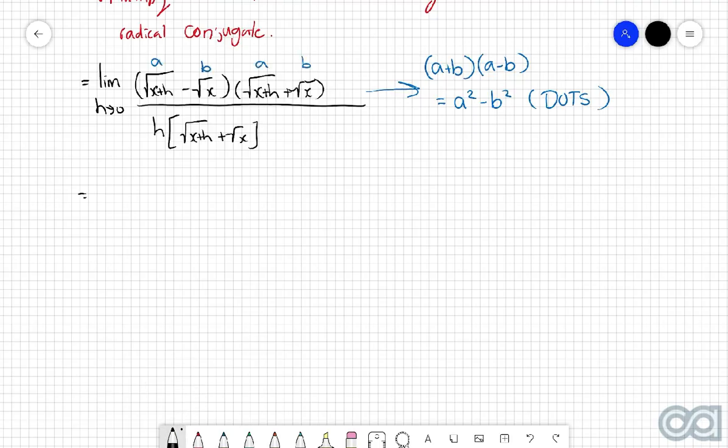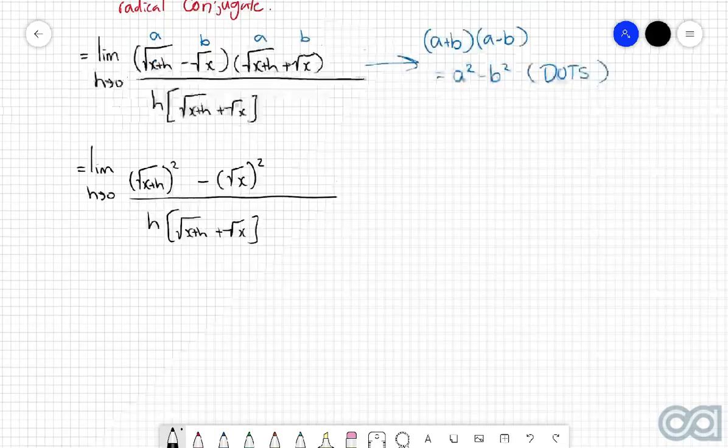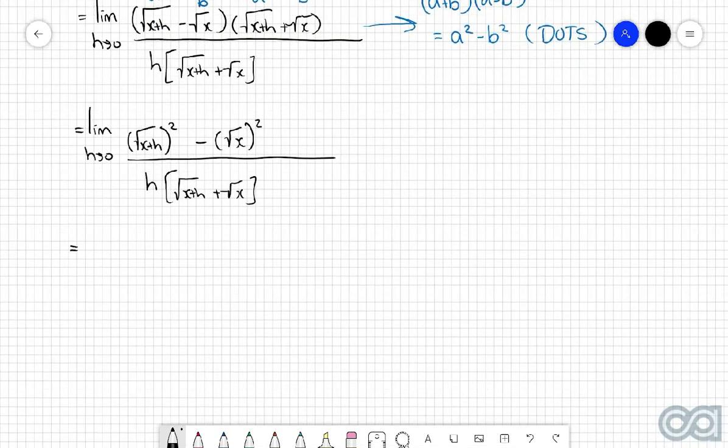So what the numerator is going to reduce down to is the square root of x plus h all squared minus the square root of x all squared. And I hope you can kind of see where this is going to go. I'm just going to write the denominator as it appears, because I don't want to touch that just yet. If we look at the first term on the numerator, we've got the square root of x plus h all squared.